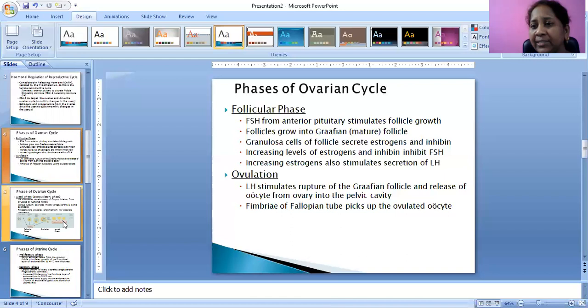Second, we have learned the ovulatory phase. In the ovulatory phase, luteinizing hormone stimulates the rupture of the Graafian follicle and the release of the oocyte from the ovary into the pelvic cavity. This released oocyte is picked up by the fimbriae of the fallopian tubes.